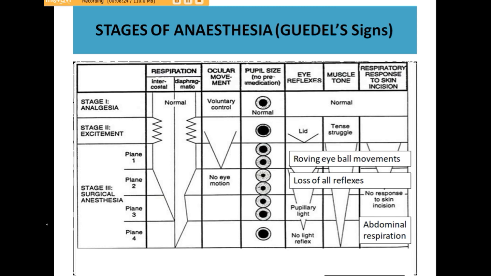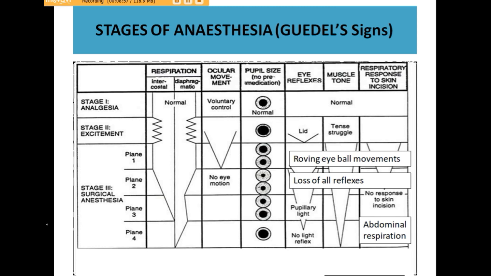Again, as the dose increases, plane 4 is achieved, in which the pupil dilates more, and there is complete absence of light reflex. The pupil will not respond to light, and the respiration becomes abdominal in plane 4 of stage 3.